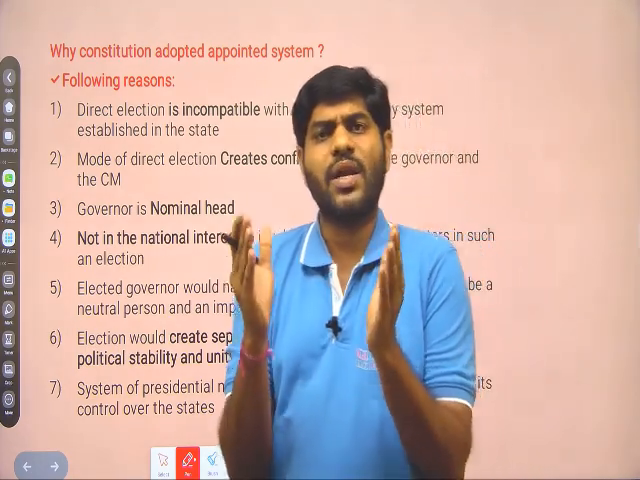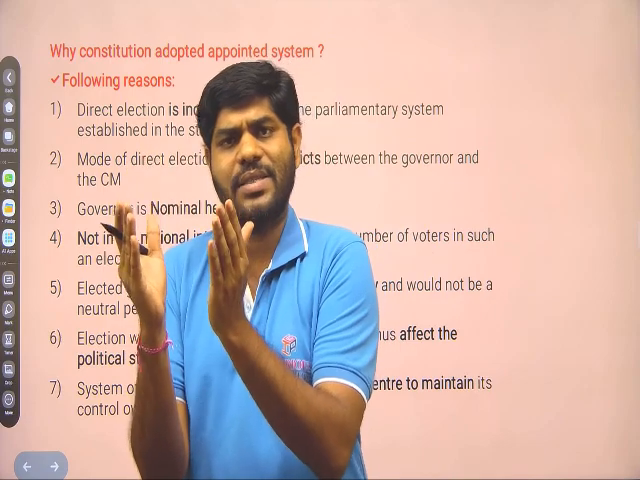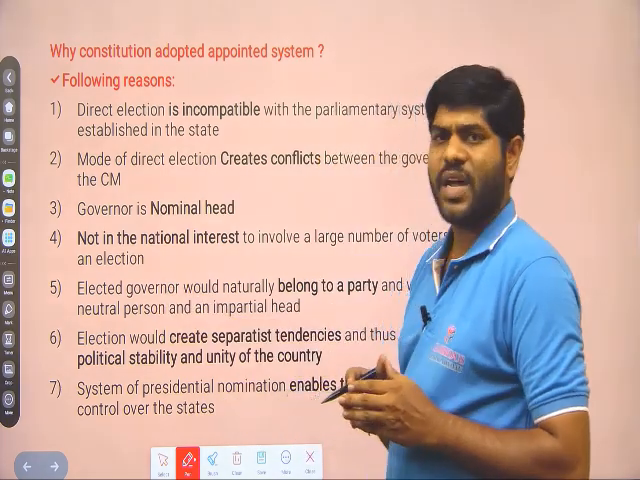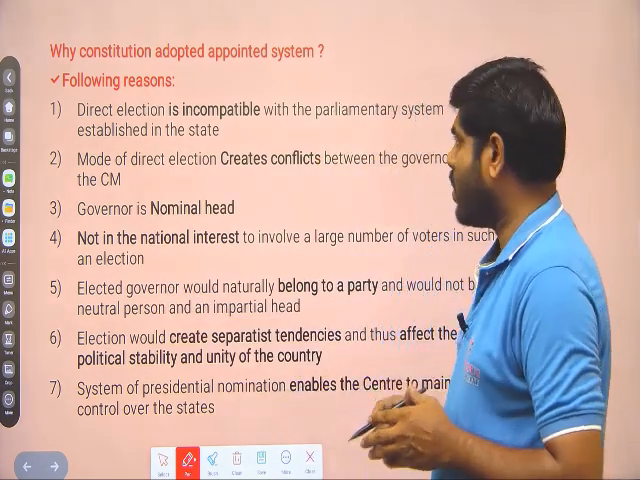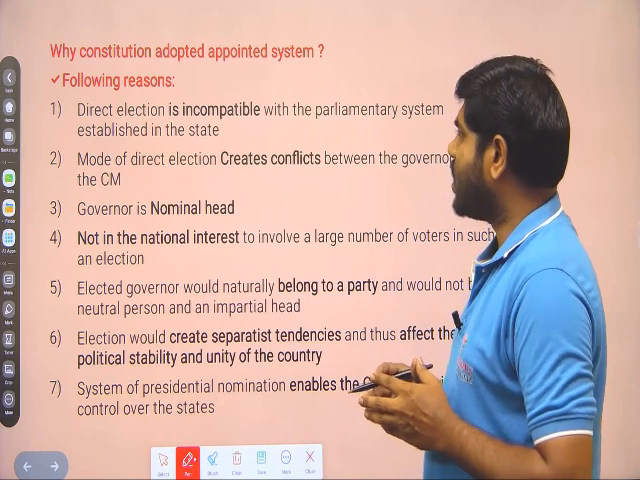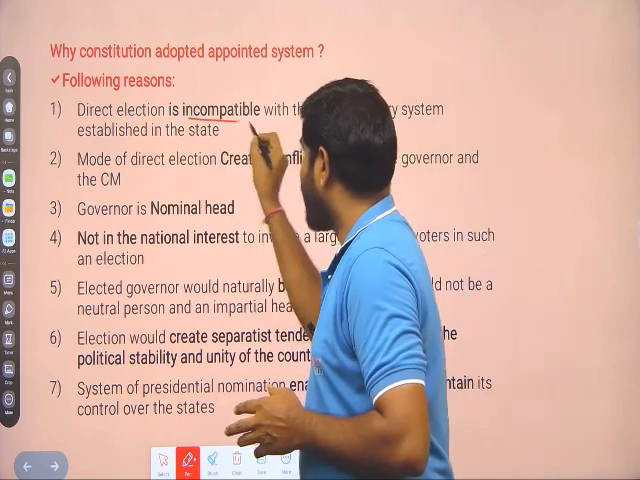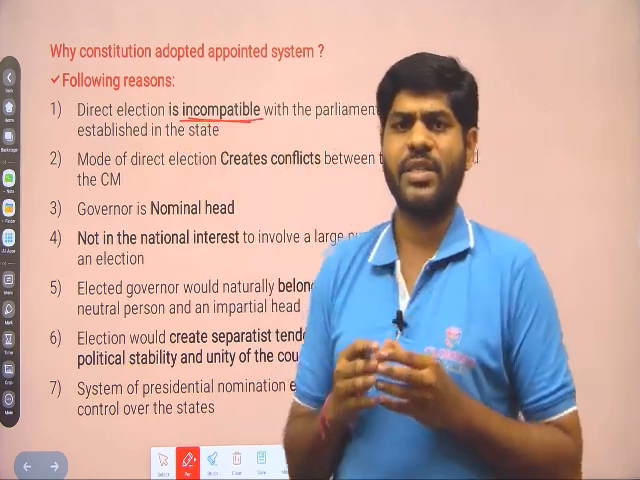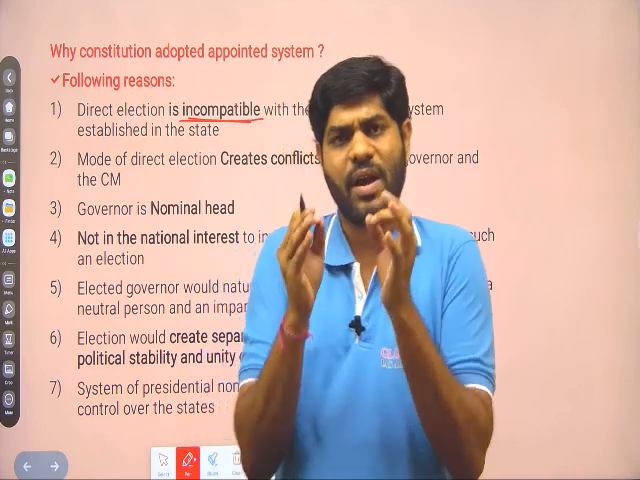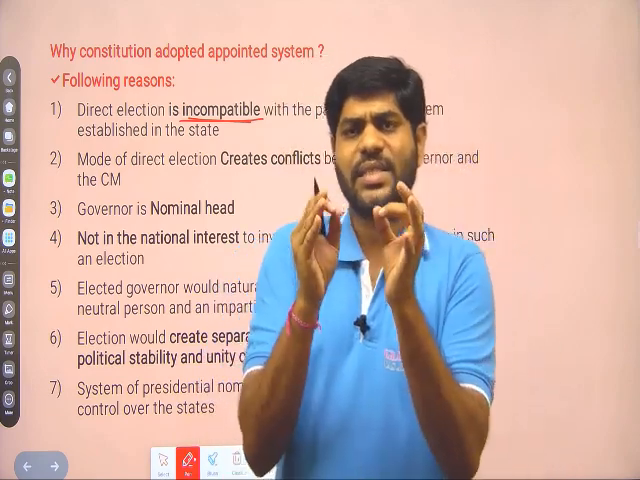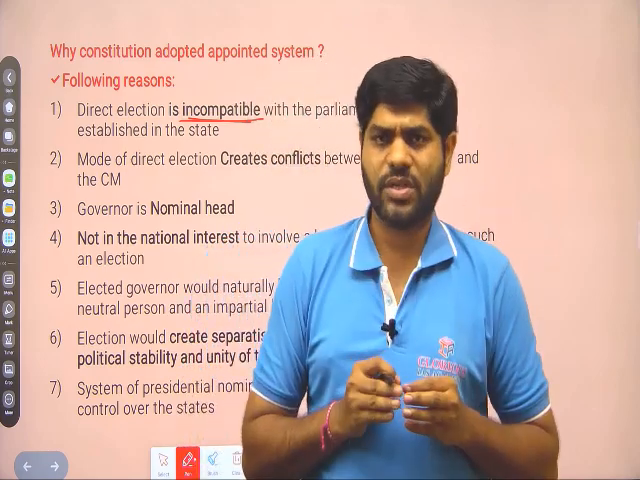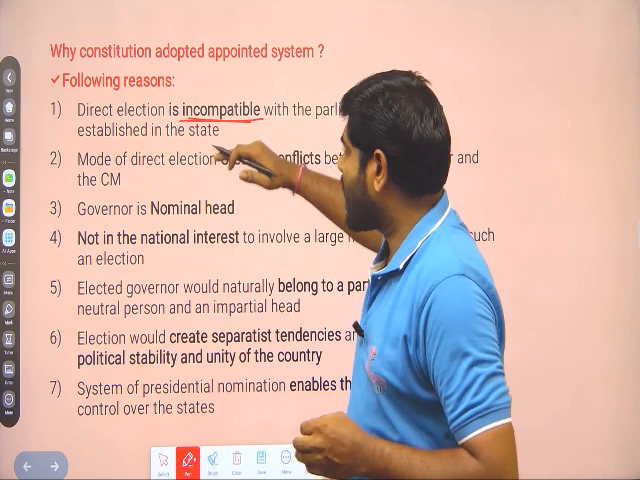So why does the Constitution not provide an election system for the governor? These are the following reasons. That's why the Constitution does not provide it. Number one, direct election is incompatible with the parliamentary system. We have provided the parliamentary system. In this parliamentary system, the governor will act as just a nominal power. His real power is vested in the CM and Council of Ministers. So it is not compatible.